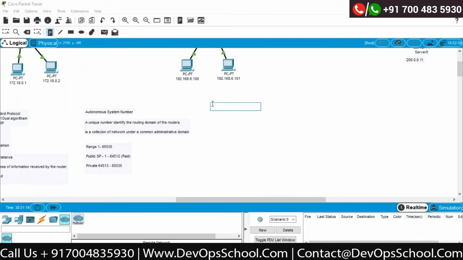EIGRP is actually a successor of IGRP. IGRP was the protocol called Interior Gateway Routing Protocol. But after that, Cisco developed another version of it, called Enhanced Interior Gateway Routing Protocol. This is called EIGRP.